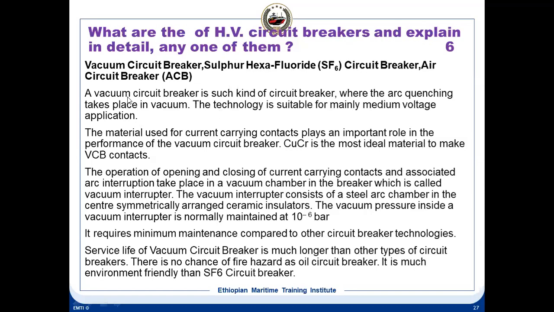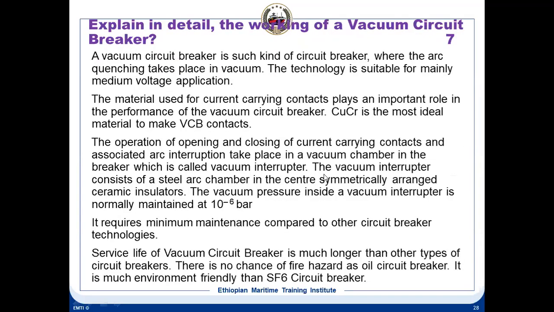So the main point is this: in a vacuum circuit breaker, the arc quenching takes place in vacuum, and the opening and closing of the contacts and arc interruption take place in a vacuum chamber called the vacuum interrupter. They may ask what a vacuum interrupter is. It is a steel arc chamber maintained at a pressure of 10 raised to minus 6 bar, where the moving and fixed contacts operate in a VCB. This we have covered.